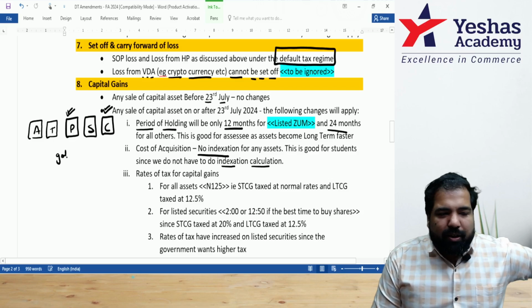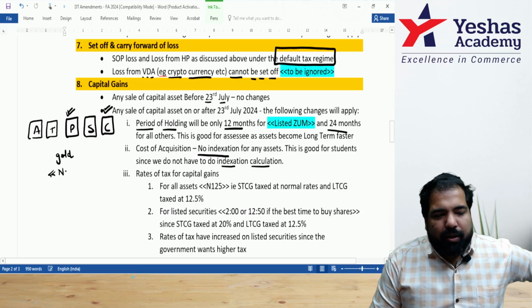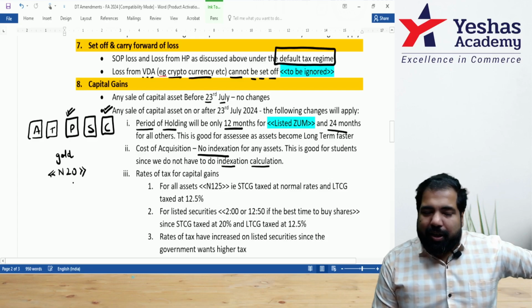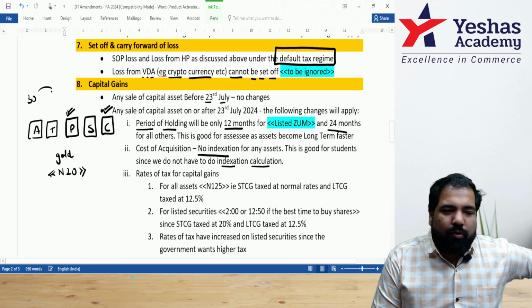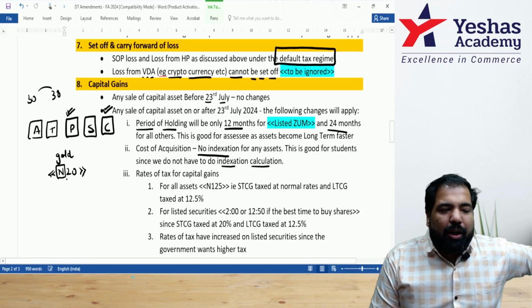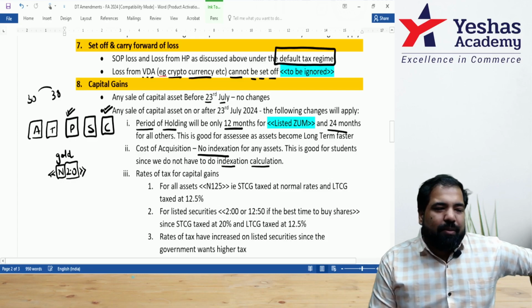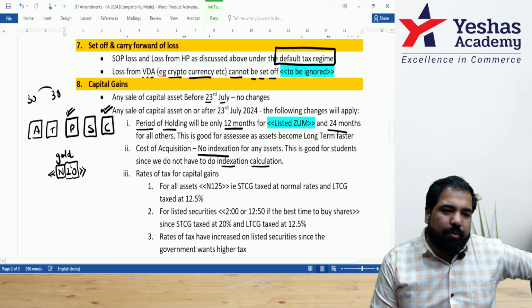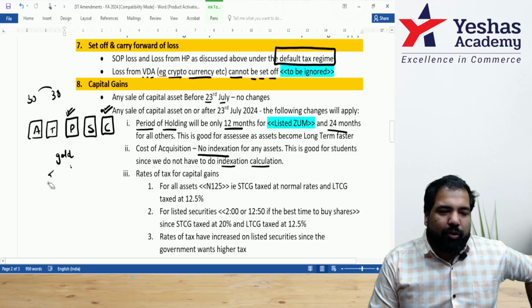Earlier, my gold, etc., used to be taxed at I-20. I-20 means if it's short term capital gain, that is a 30 lakh gold sold for 38 lakh, I would be taxed at normal rates if it's short term, and 20% if it is long term. I-20 basically indexation and then 20%. Now this has changed on or after 23rd July.